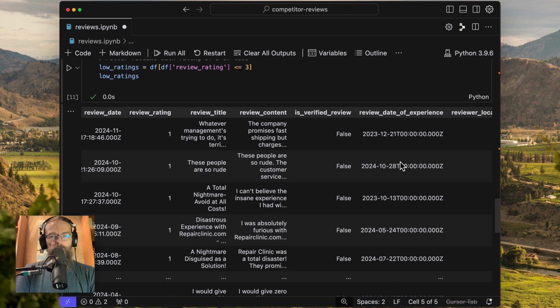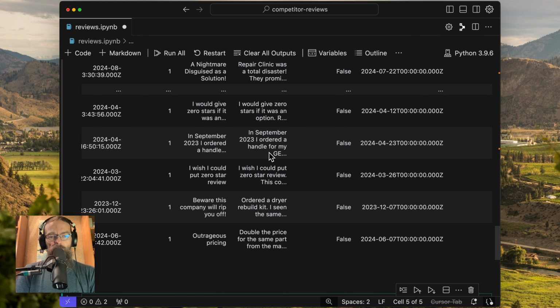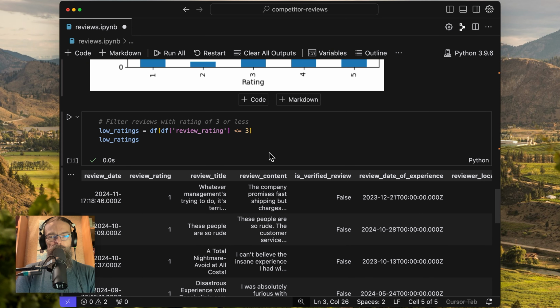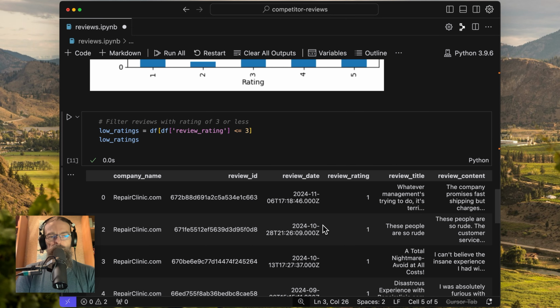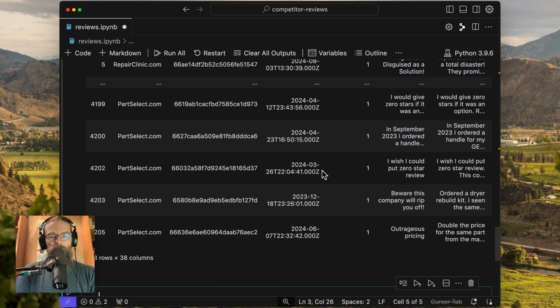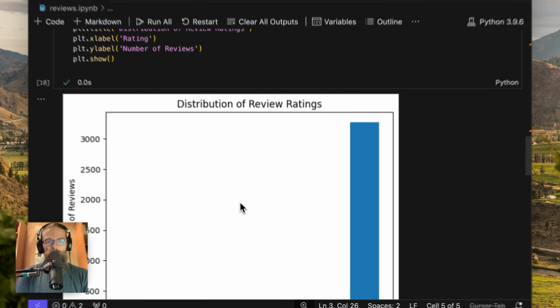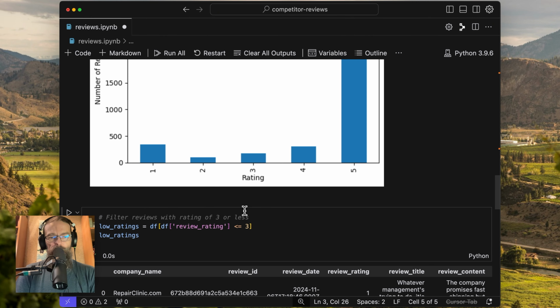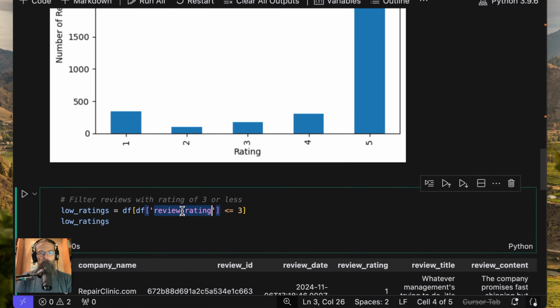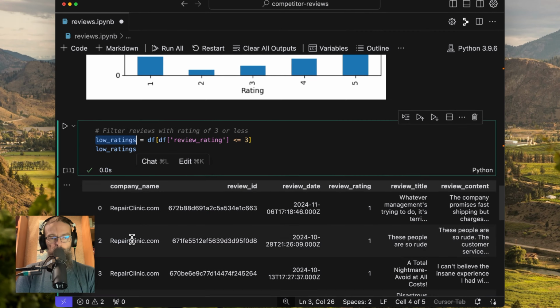Now what I'm interested in is, I want to know, based on the review content, can we categorize this in some kind of way? This is the part where AI comes in, and this is the part where it gets really interesting. I'm going to take the reviews. With all of those assigned from that data frame, it's grabbed all of the reviews and stuffed them into a variable called low ratings.